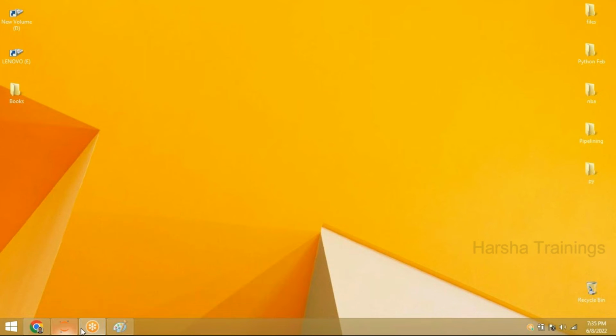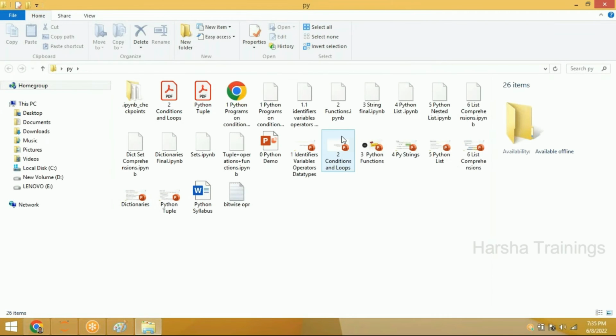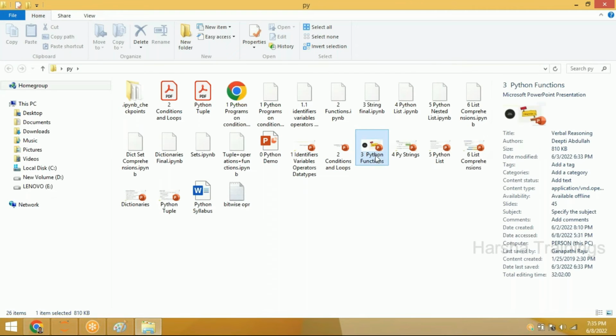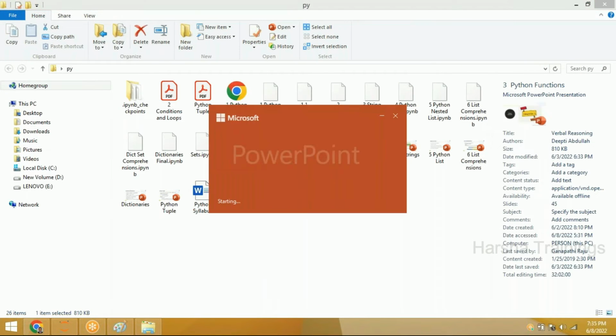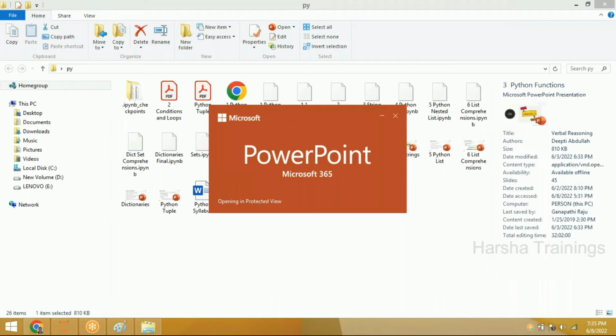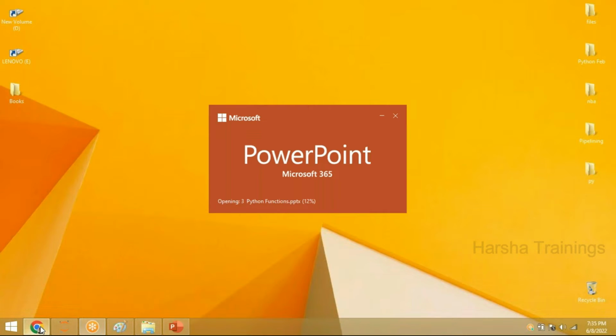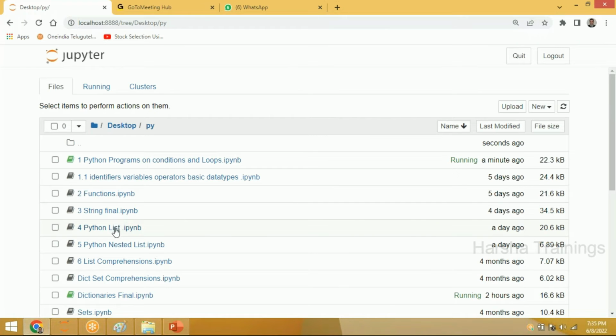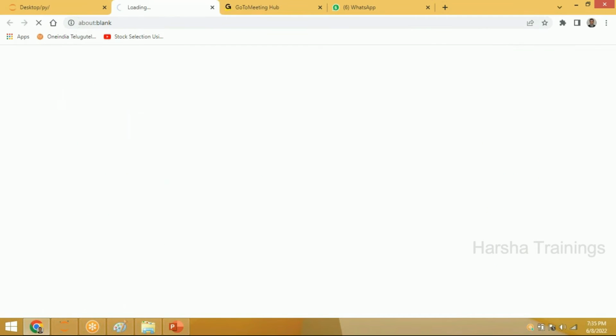Yes, please. Just give me 1 minute. Let me open that functions. If you are good in functions, you can do better programming. Just give me 1 minute to open it, and let me open the Jupyter notebook also. Functions.